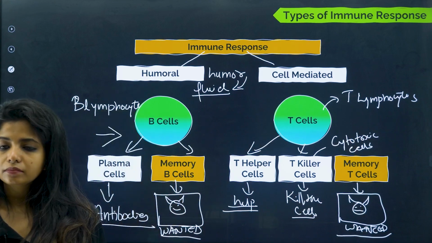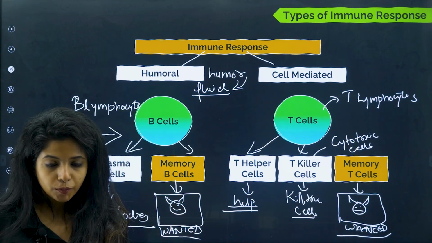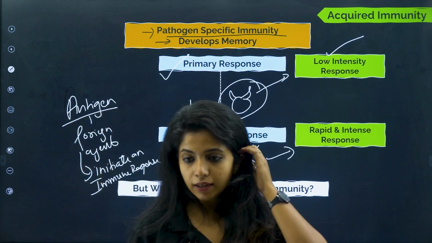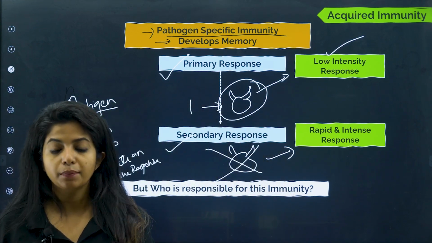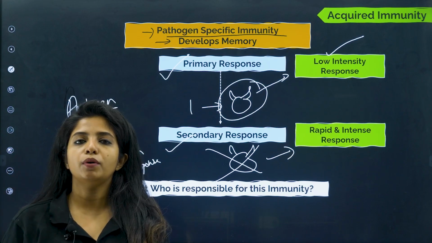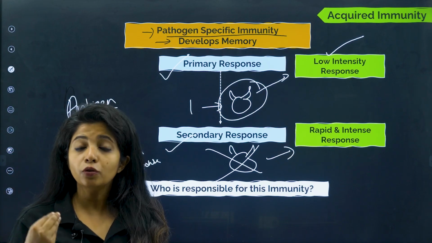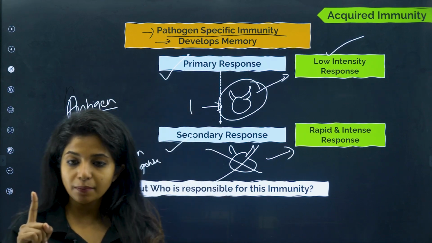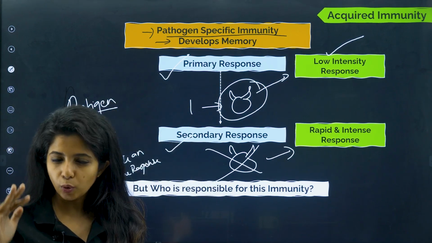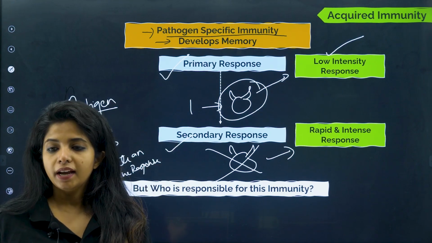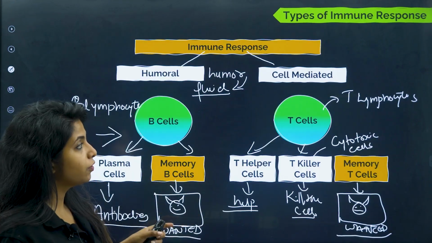Okay, fine. I'll tell once more. When we spoke about acquired immunity, it is pathogen specific. For different pathogens, we have different types of things being released in our body. Second thing, whenever an immune response happens in our body, there will be a memory of it. The first time it comes, it is known as the primary response. This will be low intensity, and the second time it comes, it is known as the secondary response, and that will be rapid and intense.